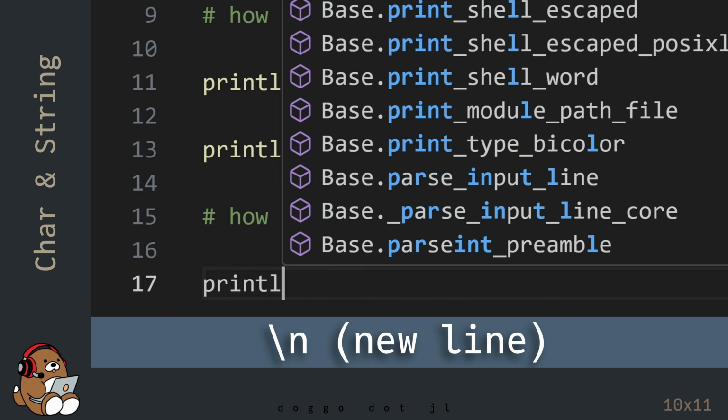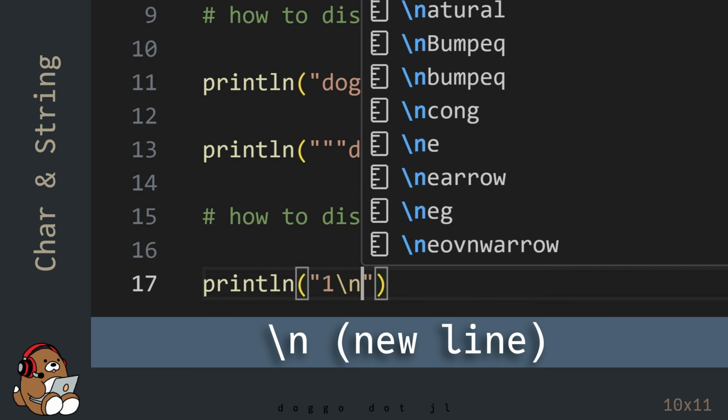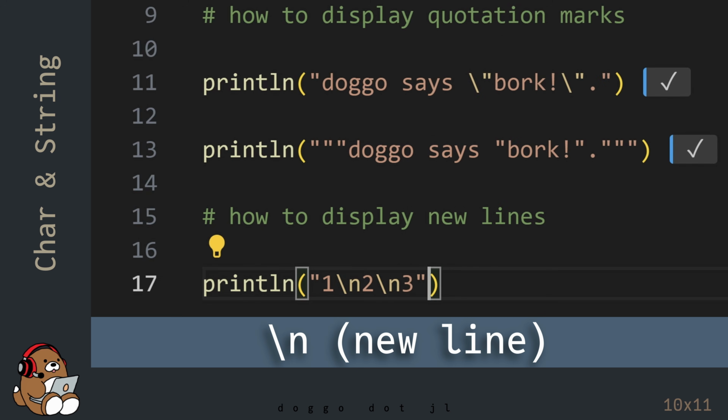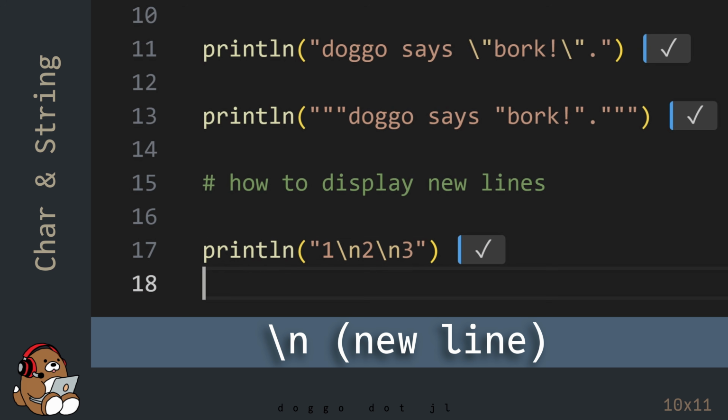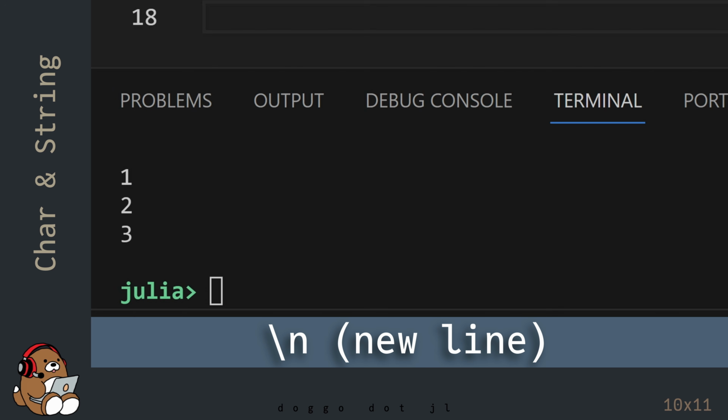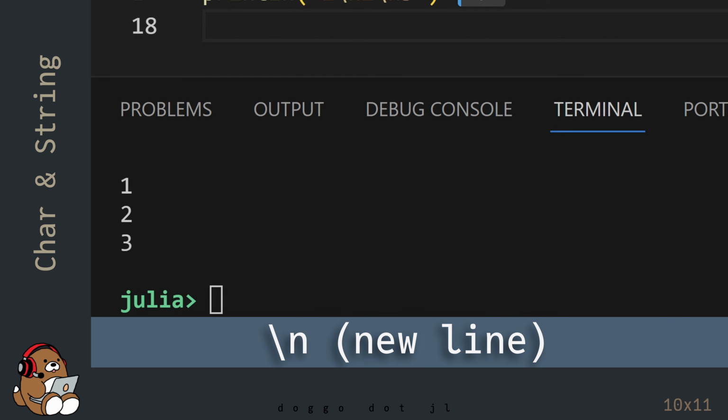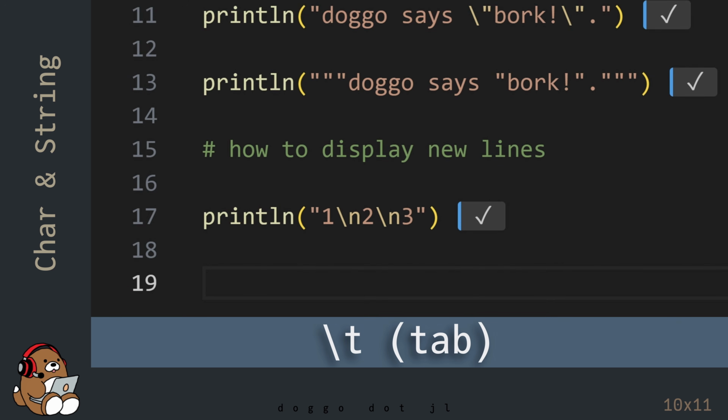To display new lines, use \n. To display tabs, use \t.